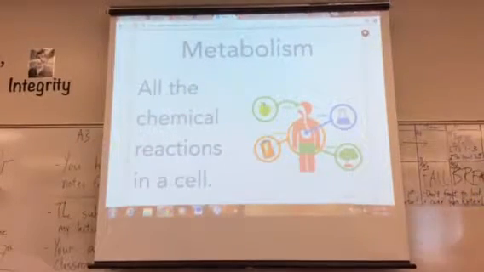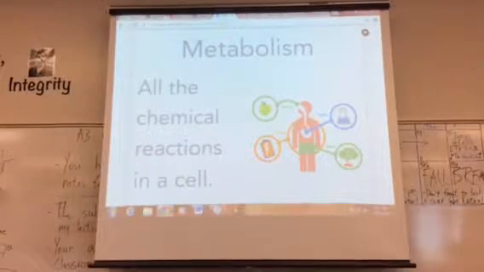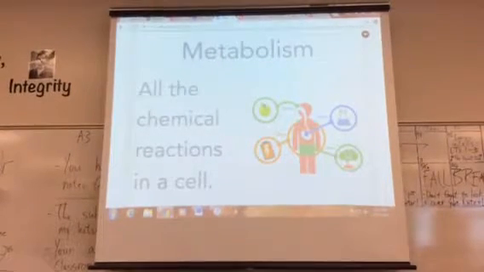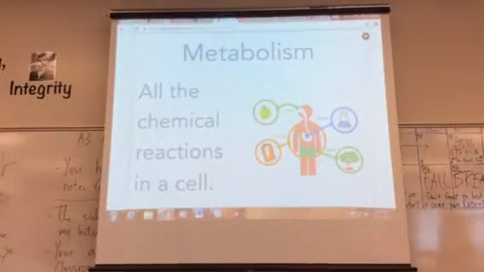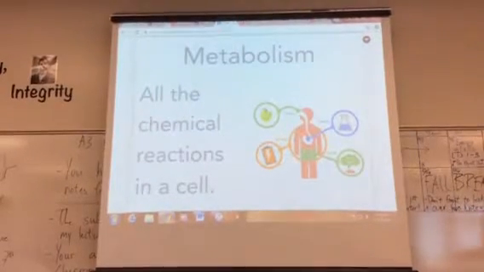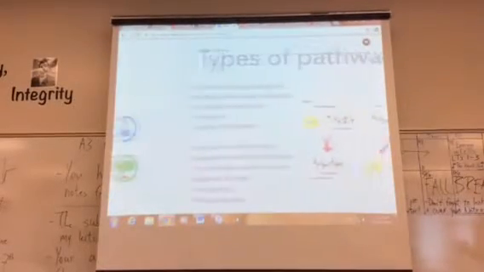Now we also need to know about metabolism, since we're going to be talking about how we break down our food. All the chemical reactions in a cell are known as metabolism. That was one of your vocab words on the last thing. You need to know what metabolism is. Does that make sense? All the chemical reactions in a cell. We're going to be talking about a lot of them.